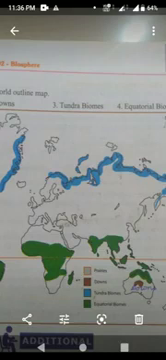Next, third one is the tundra biomes. Tundra biomes you can see in the border, in Asia, Europe, and near Greenland also. Wherever the blue color line is, that is the tundra biomes. There only we can see these tundra biomes. It is the cold region. Next one, equatorial biomes. You can see equatorial biomes near the equator line. That is green color. Wherever this green color is colored, that is called equatorial biomes.